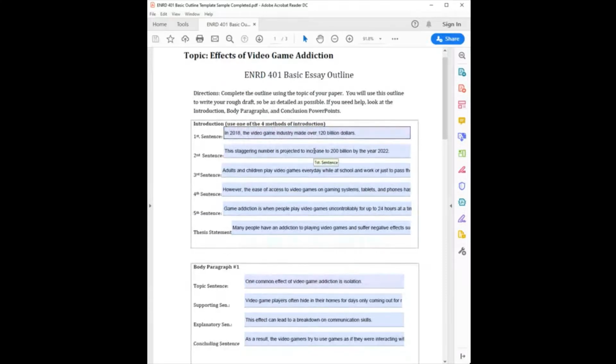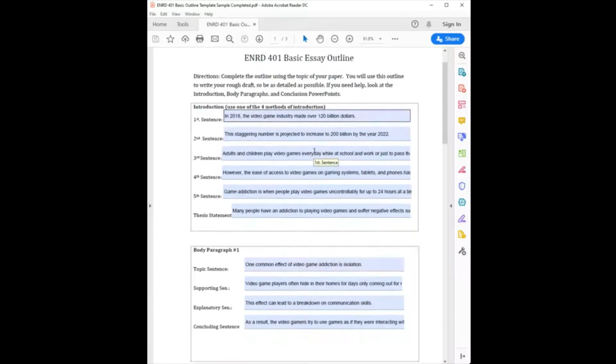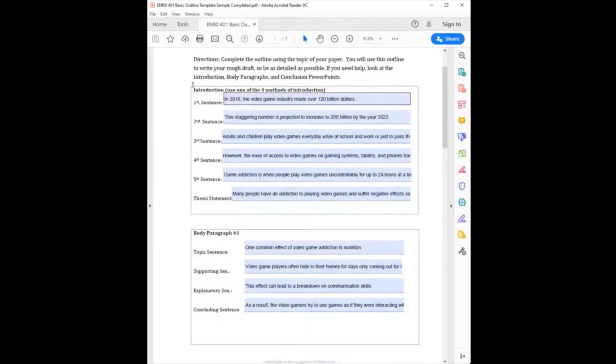So in our introduction, just like you did in your rough introduction, you're to use one of the 4 methods of introduction. For this introduction, I am using the go from the broad to the specific. And so my first sentence is very general. In 2018, the video game industry made over $120 billion. That's just talking about gaming and video games in general.